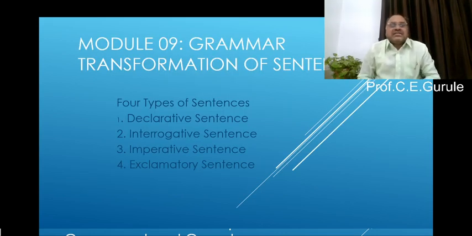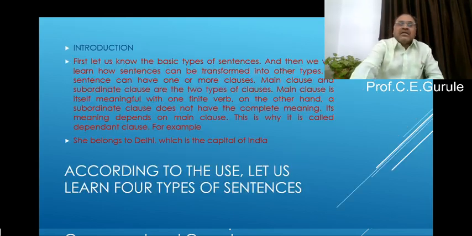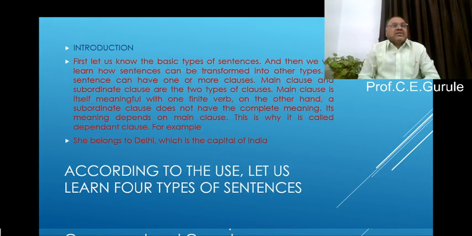So dear students, we have a grammar section. In the grammar section, we have transformation of sentences. There are four types of sentences: declarative sentence, interrogative sentence, imperative sentence, and exclamatory sentence. First, let us know the basic types of sentences, and then we will learn how sentences can be transformed into other types. A sentence can have one or more clauses.